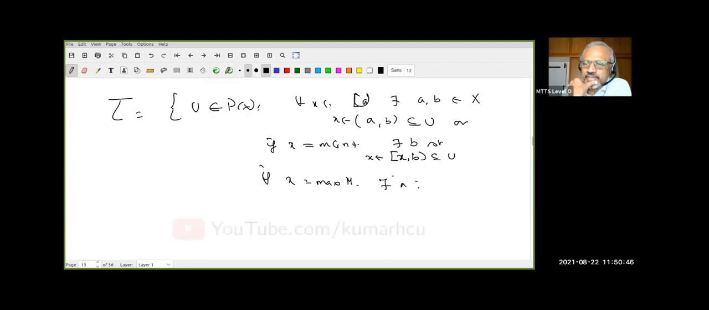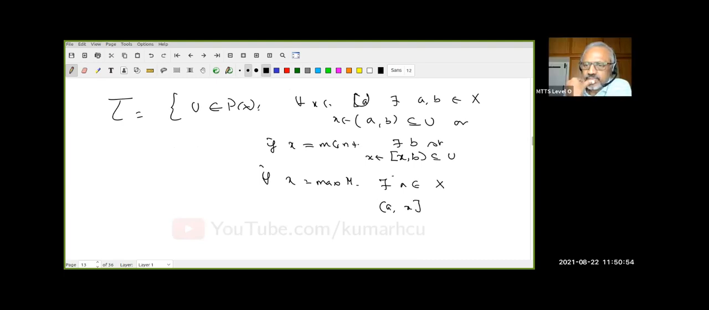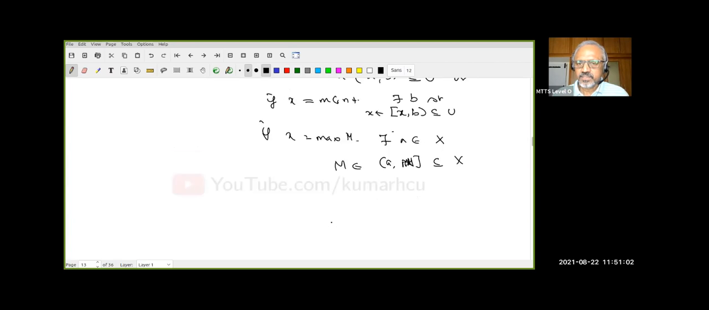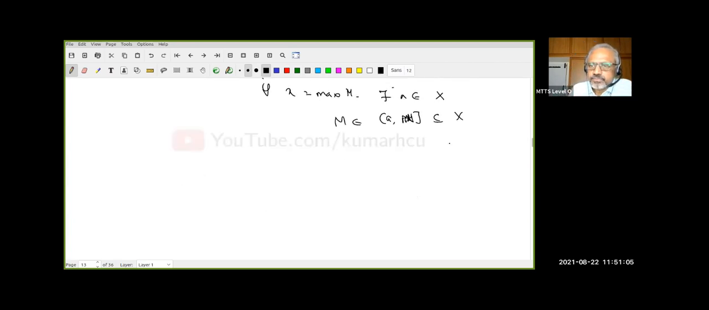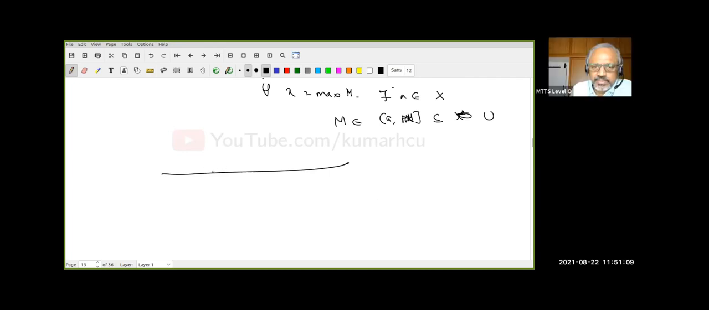Yeah. There exists an A in X so that the interval A comma M, with M closed, let me call it capital M, is contained in U. Do you understand this? So that should be U. Yeah, you are right, contained in. Thanks. So let us look at this example.